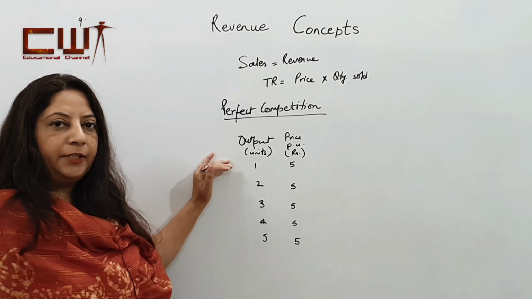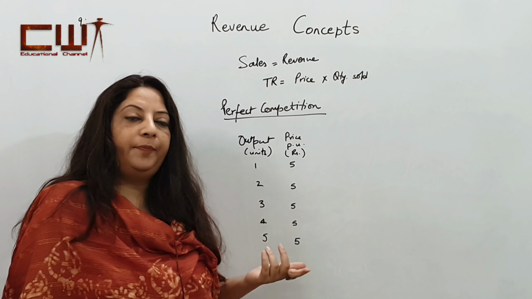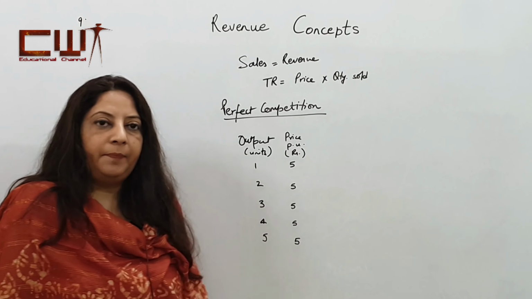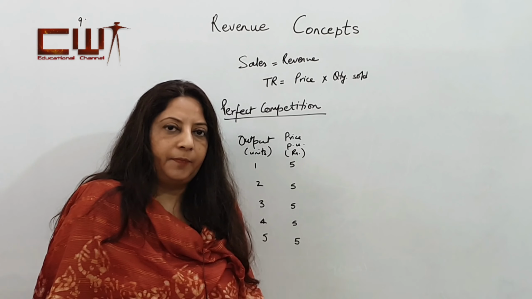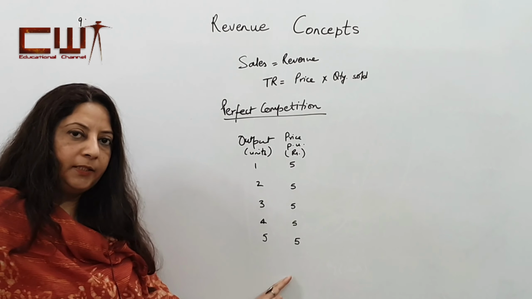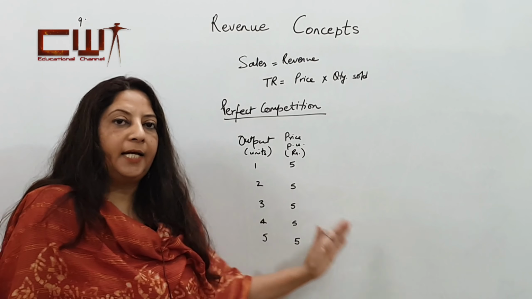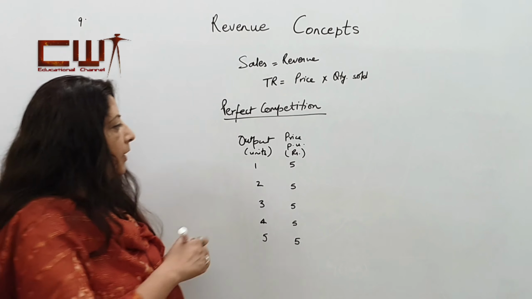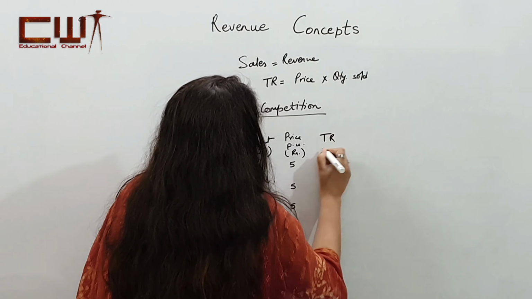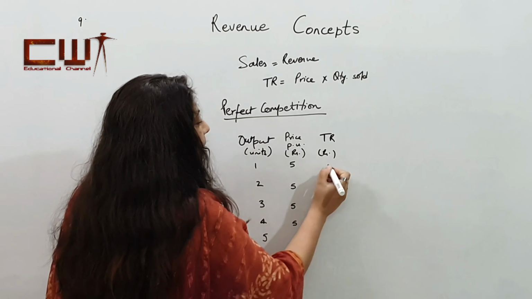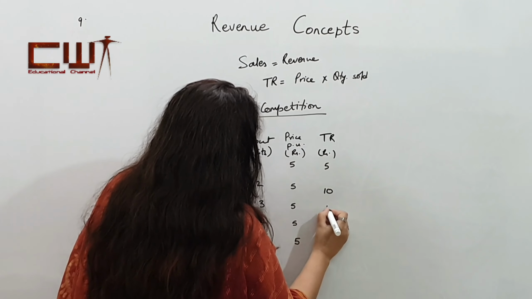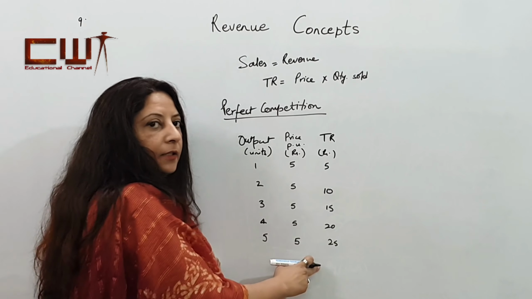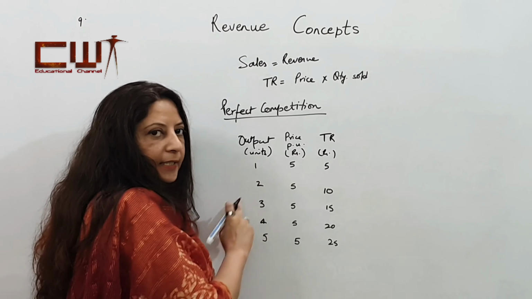So under perfect competition, each seller has to sell at the price which is available in the market, because ultimately he will not gain by reducing the price, since other sellers will also decrease the price. So whatever price is available in the market, the sellers will try to sell at that price only. So price per unit becomes rupees 5 for these number of units. Our total revenue in this case becomes price into quantity: 5, 10, 15, 20 and 25. So this becomes our total revenue, price into output at each level.